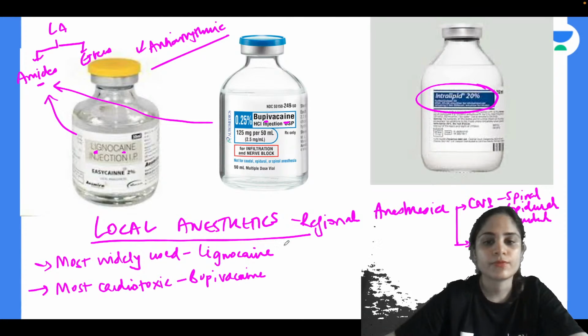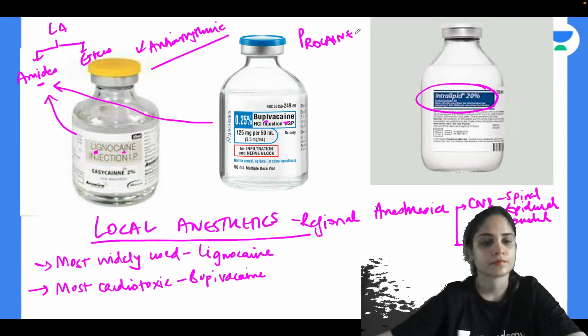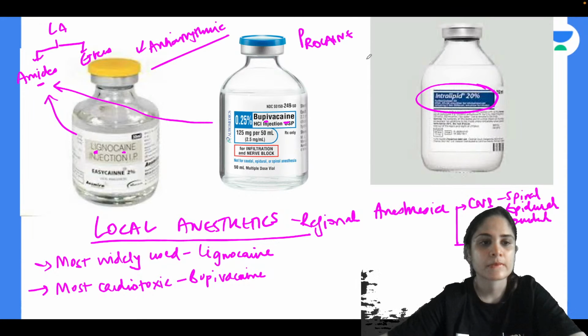Okay. Now, let me ask you, what about procaine? If we talk about procaine, can you tell me whether it is an amide or an ester? Anyone, any idea? Okay, so procaine has a single I in it. It does not have an extra I. So this is an ester local anesthetic.